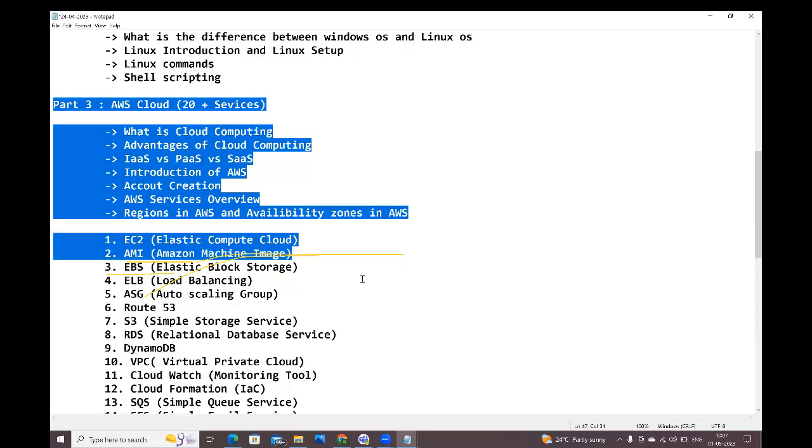Daily class notes I will share. See here how I have prepared the notes. Same way I will prepare the notes for every service. Right in front of you guys only I will type. I'm not going to download from anywhere, from any website. Notes I will prepare in front of you, at the time of explaining. I'm going to do multitasking: explaining and preparing the notes. In an easy format, an understandable way, I will prepare the notes for you.